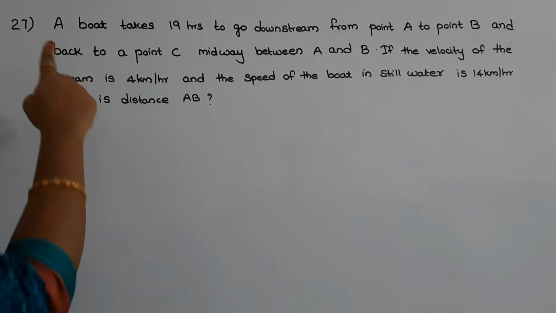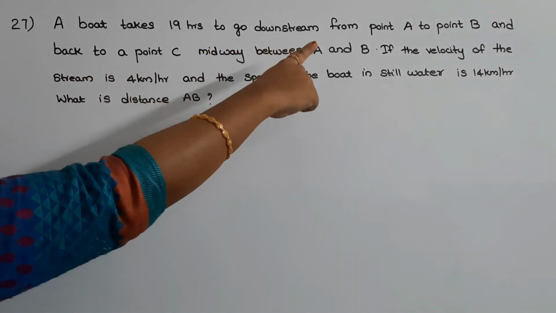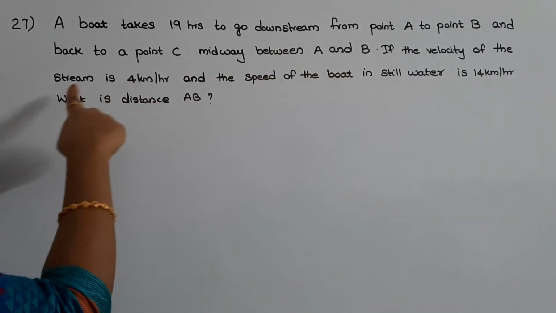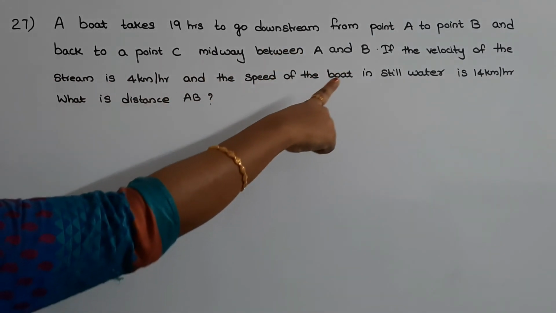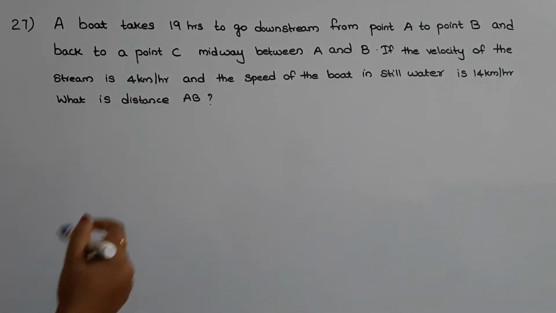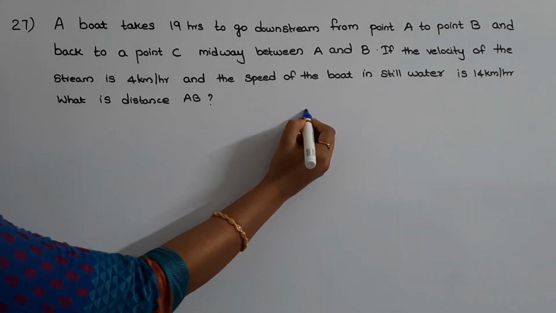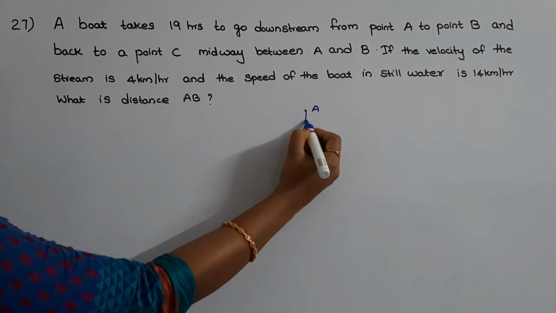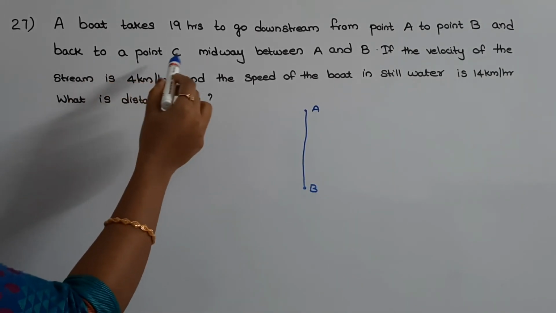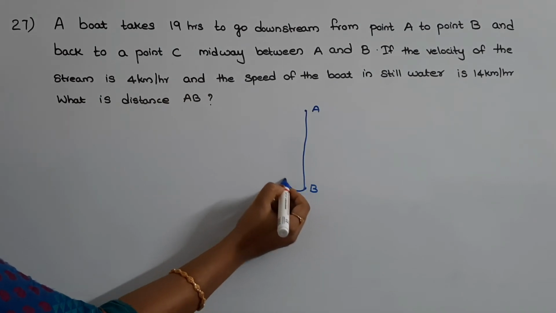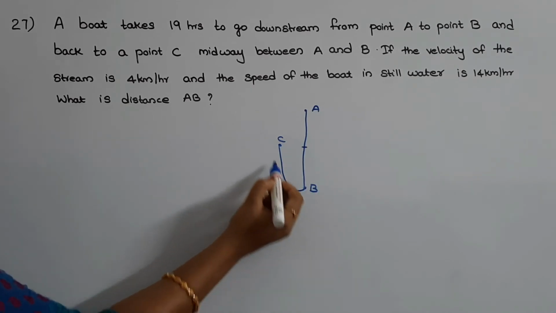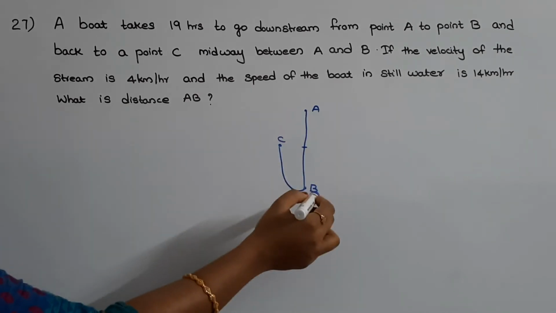The next question is, a boat takes 19 hours to go downstream from point A to point B and back to a point C midway between A and B. If the velocity of the stream is 4 km per hour and the speed of the boat in still water is 14 km per hour, what is the distance AB? So in this question they are telling that a boat travels from a point A to point B downstream and then it goes back to a point C which is midway between the points A and B, which means the distance BC will be half of that of distance AB.